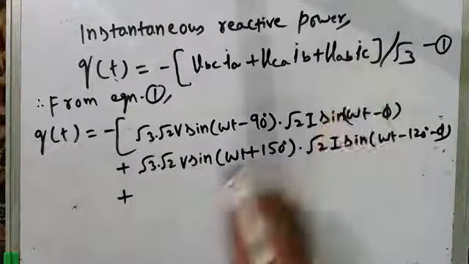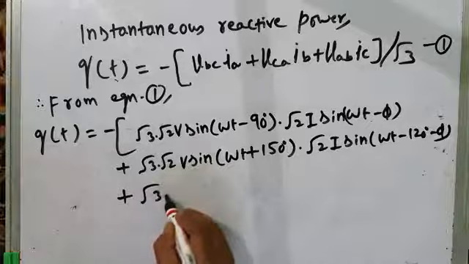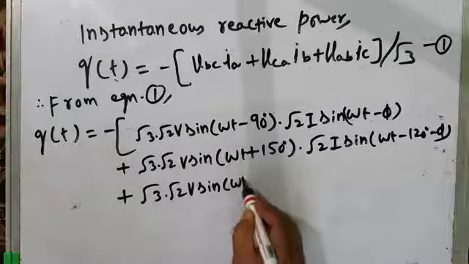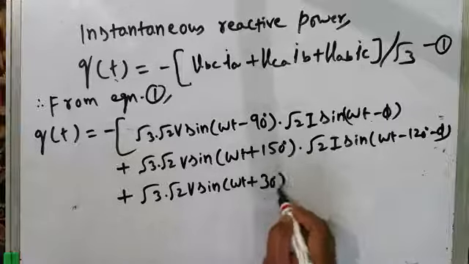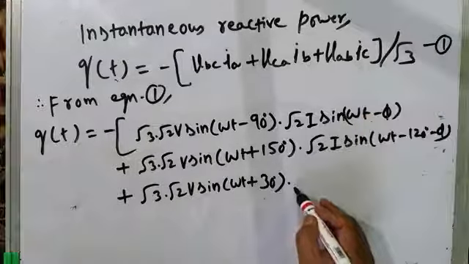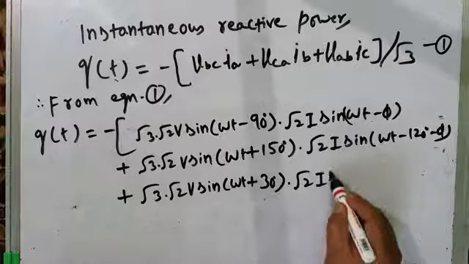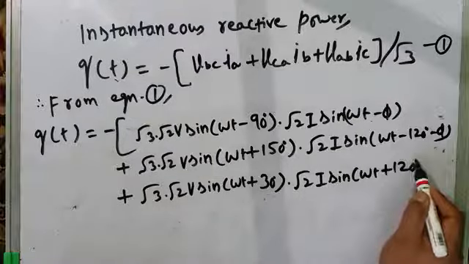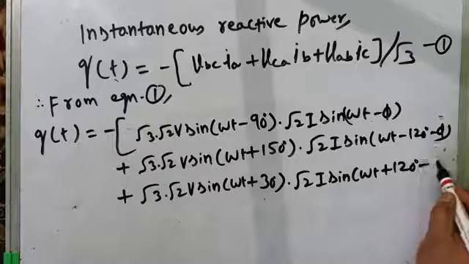Plus VAB, which is root 3 into root 2V sine of omega t plus 30 degrees, into IC. IC is root 2I sine of omega t plus 120 degrees minus phi.